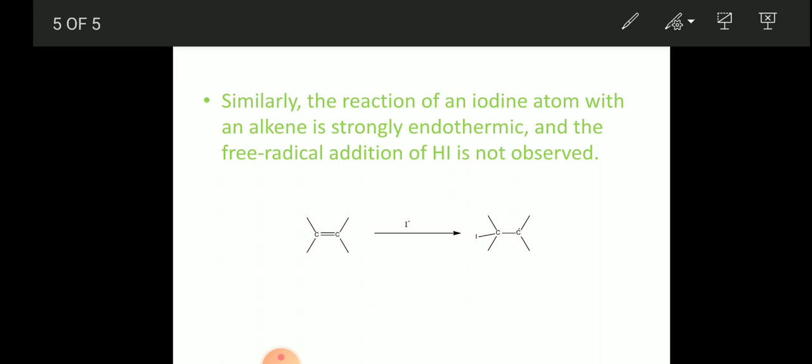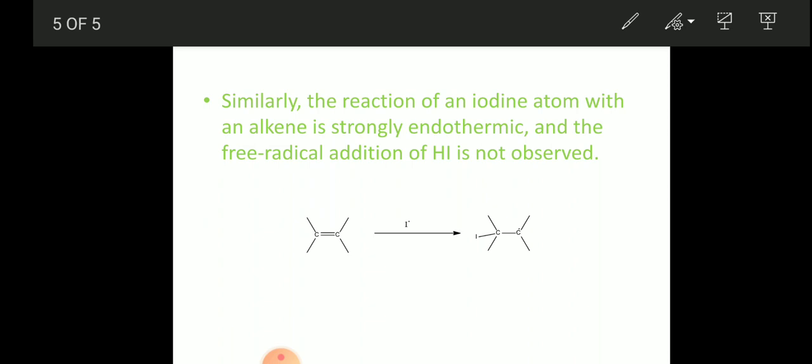Next, when you add HBr in the presence of peroxide, it will add opposite to Markovnikov's rule. It adds opposite to Markovnikov's rule in the presence of peroxide, so we call it the peroxide effect.